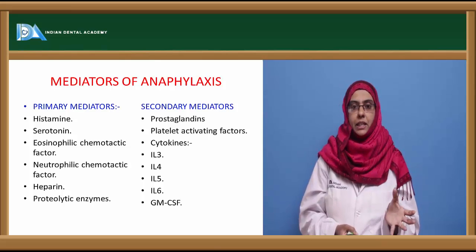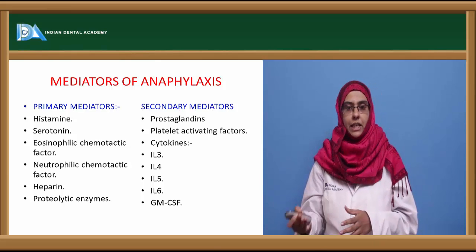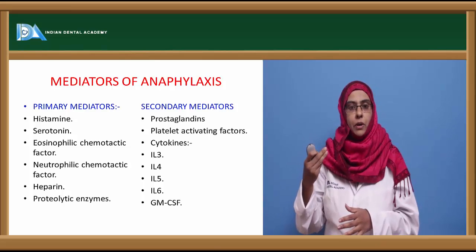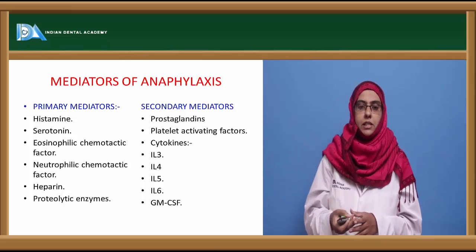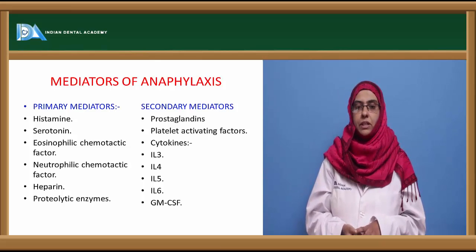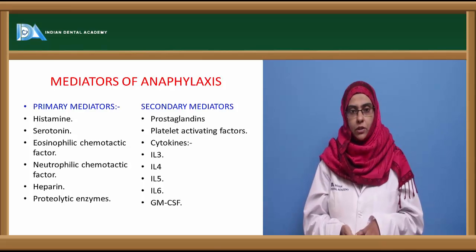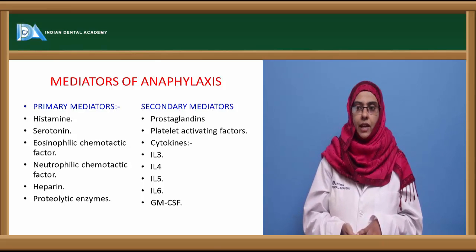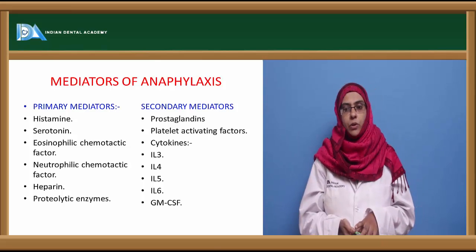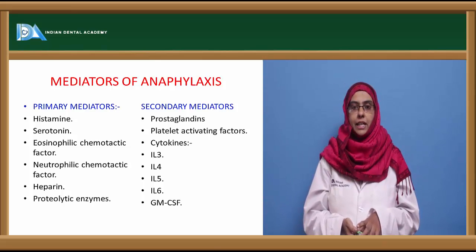They are already present in the granules of the mast cell, whereas the secondary mediators are produced upon the activation or sensitization of these mast cells or basophil cells. Among the primary mediators, the most prominent ones are histamine, serotonin, eosinophilic chemotactic factor, and neutrophilic chemotactic factor. You have heparin and proteases or proteolytic enzymes.